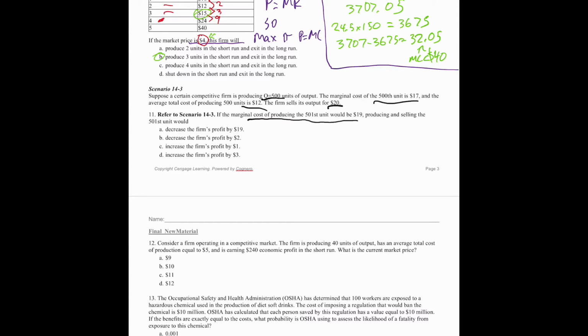Well, what are they selling their output for? $20. They're in a perfectly competitive market. They can always sell one more, so their marginal revenue is equal to 20. Their marginal cost is equal to 19. Since marginal revenue is greater than marginal cost, we produce and sell.